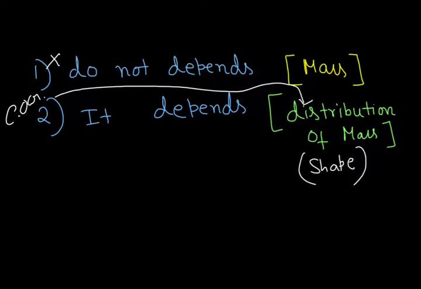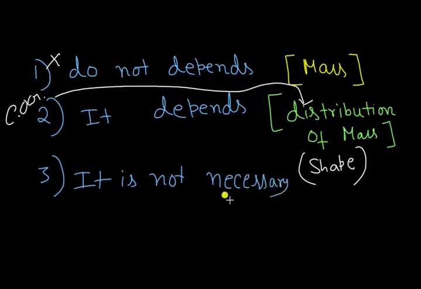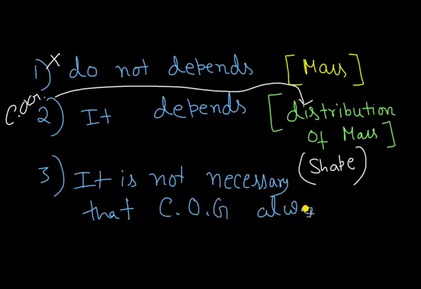And point number 3 is that it is not necessary that center of gravity is always within the material.